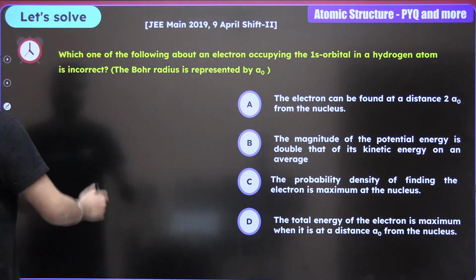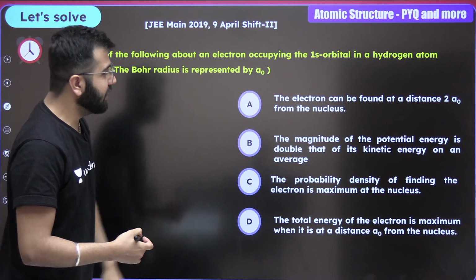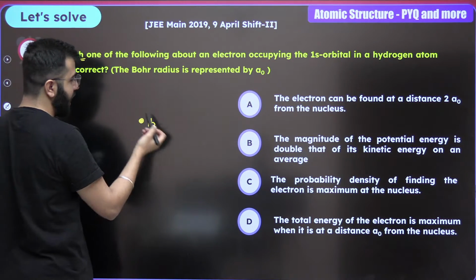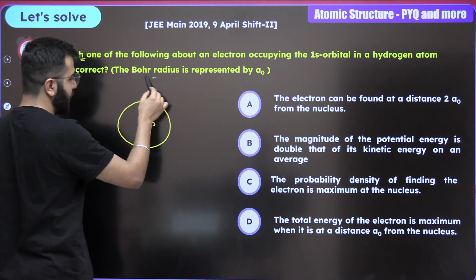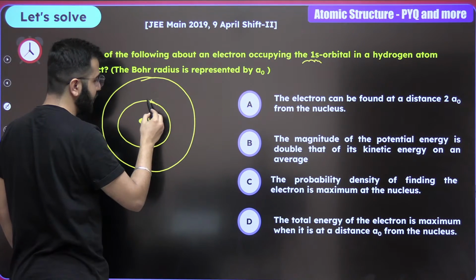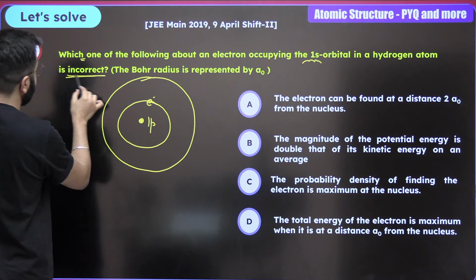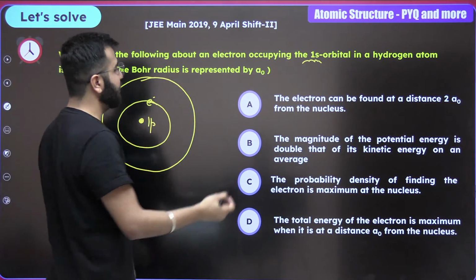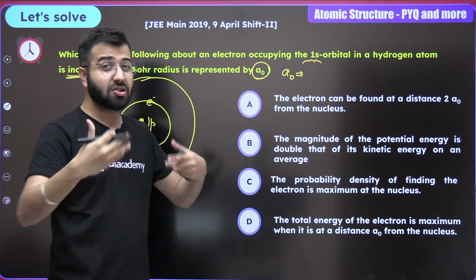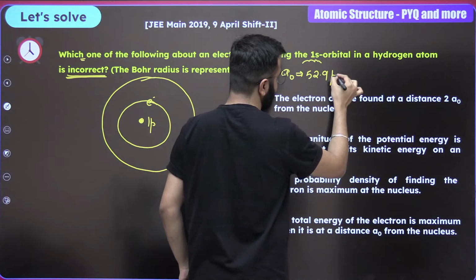Okay. So now, which one of the following about an electron occupying 1s orbital is incorrect? So hydrogen, they're talking about one proton system. Okay. And around this there is first shell and second shell and so on, right? When we talk about the electron at 1s, we're talking about the electron at the first shell as well. The Bohr radius is represented as A0. What is the value of A0? Just giving you some extra information for revision. It is 52.9 picometers.